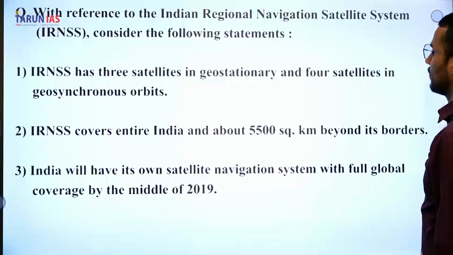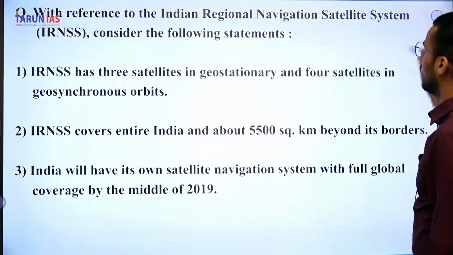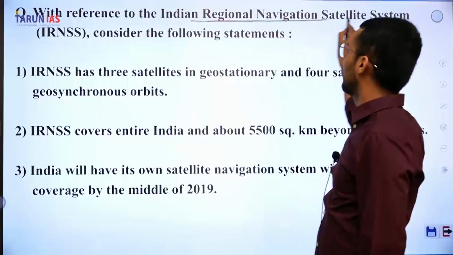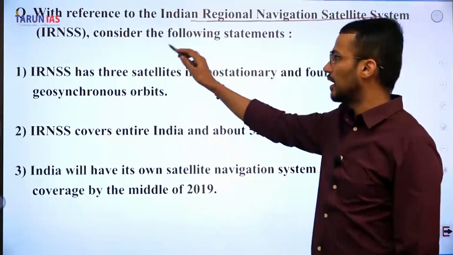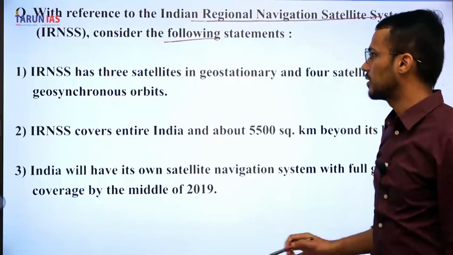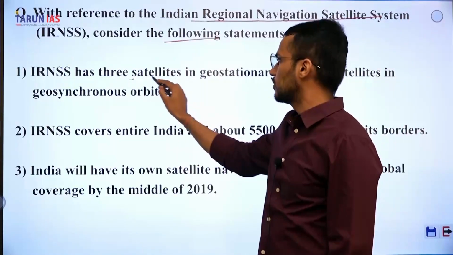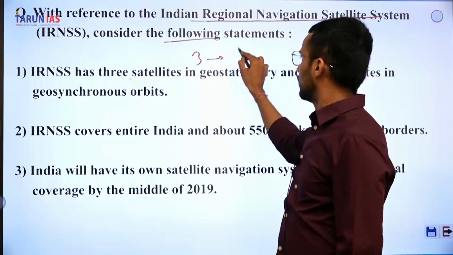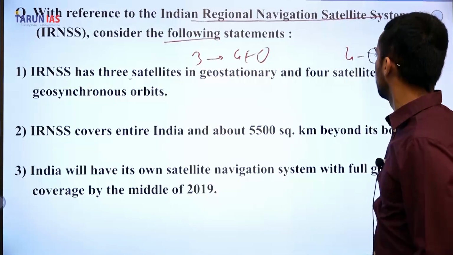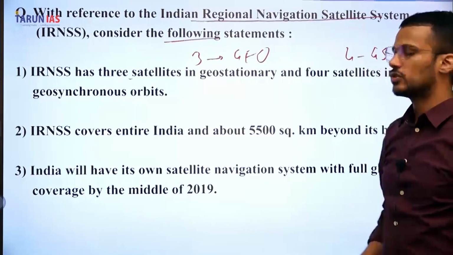Next question is now related to IRNSS. With reference to the Indian Regional Navigation Satellite System, that means IRNSS, consider the following statements. First, IRNSS has 3 satellites in geostationary orbit and 4 satellites in geosynchronous orbit.